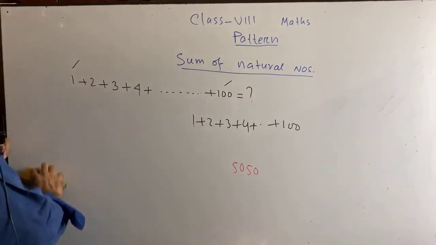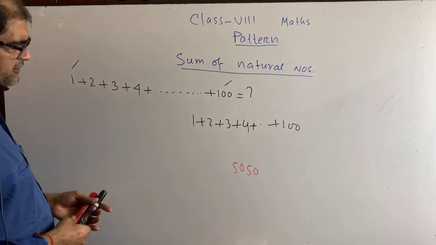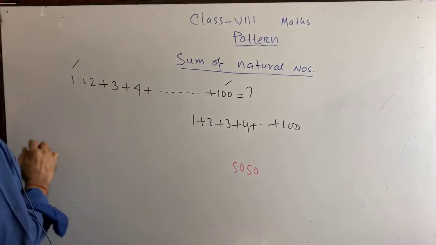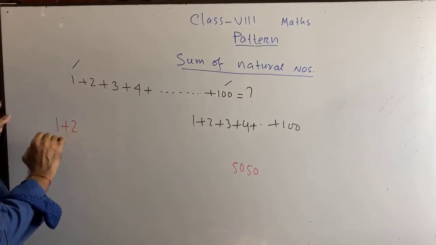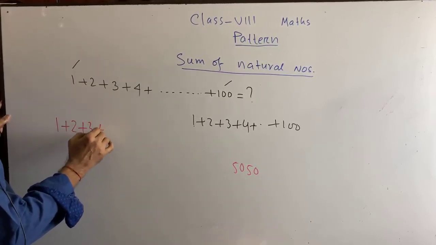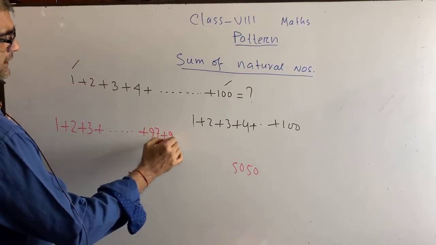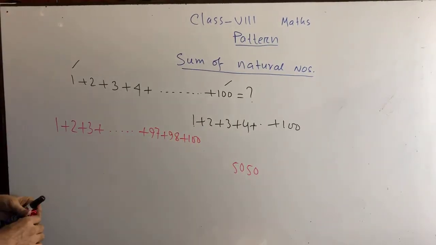Now what he told the teacher, he said, sir, you please try to understand, suppose 1 plus 2 plus 3 like this, up to 98, 99 and 100.